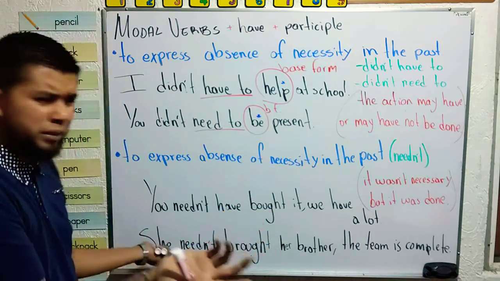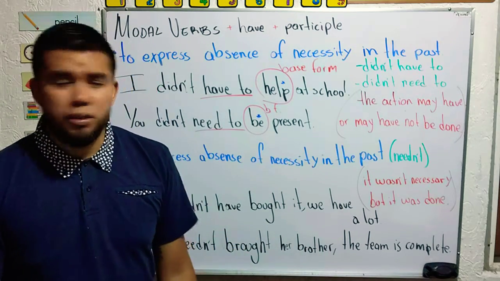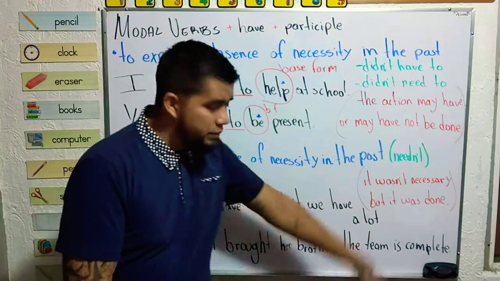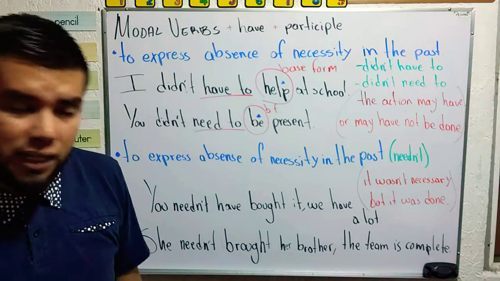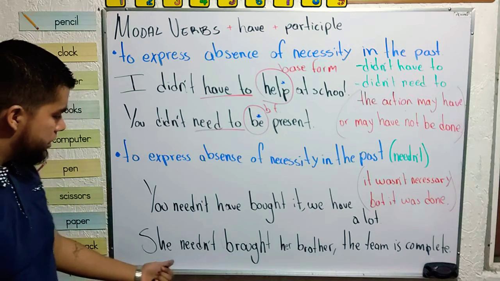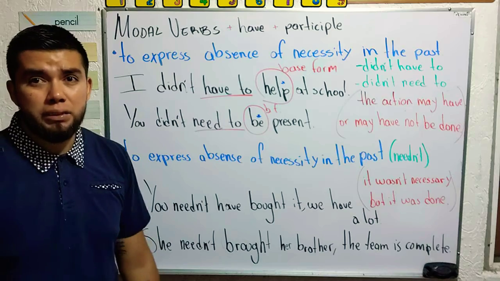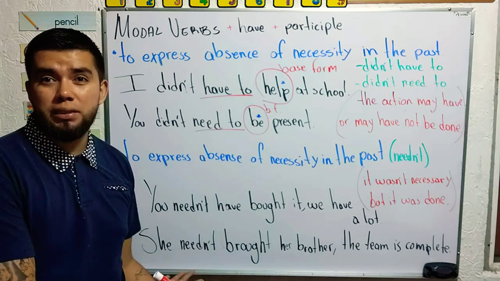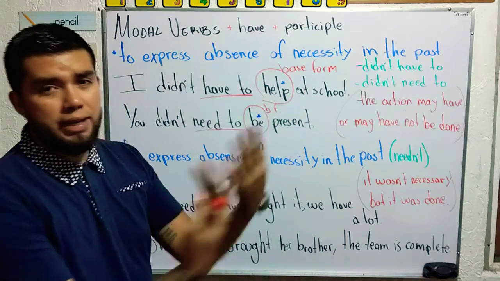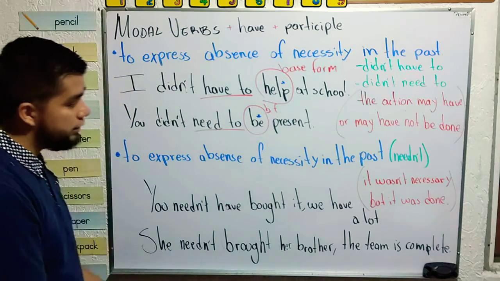So you needn't have bought it. We have a lot of soda. So it wasn't necessary, but you did it. The action was done. Now, she needn't have brought her brother. The team is complete. So her brother wasn't necessary, but the action of bringing him was done. So that is the difference.